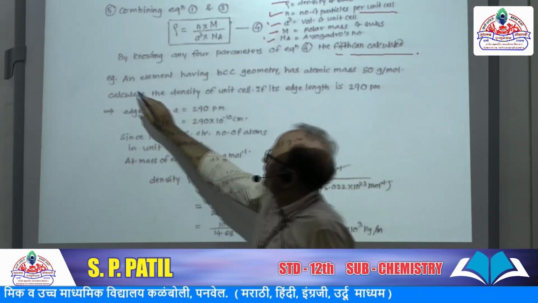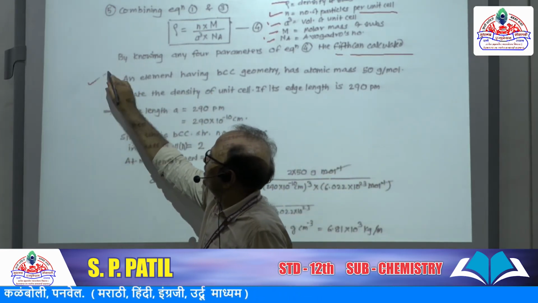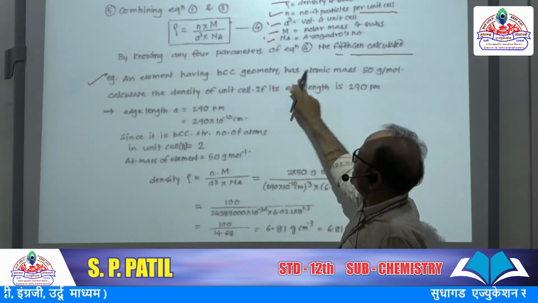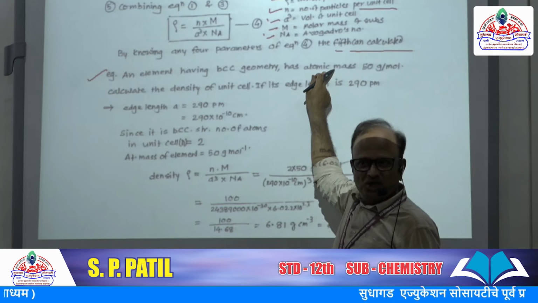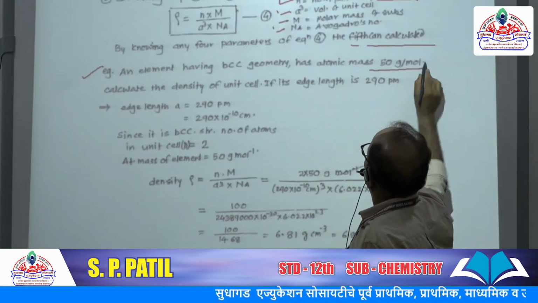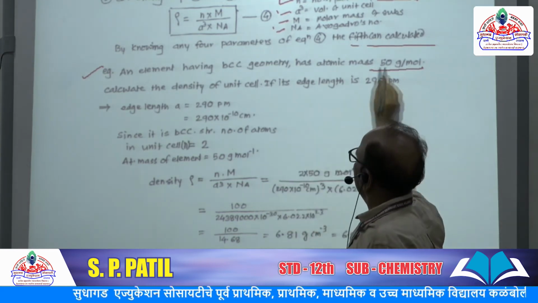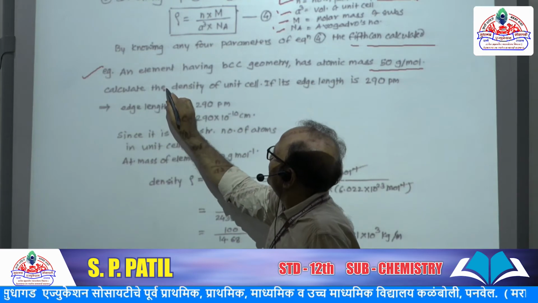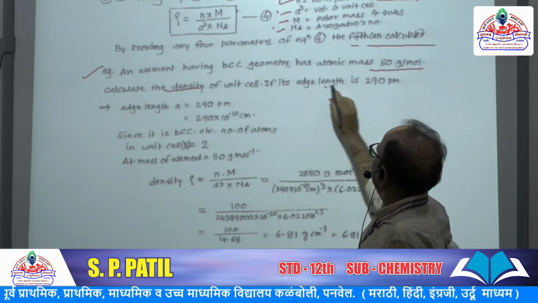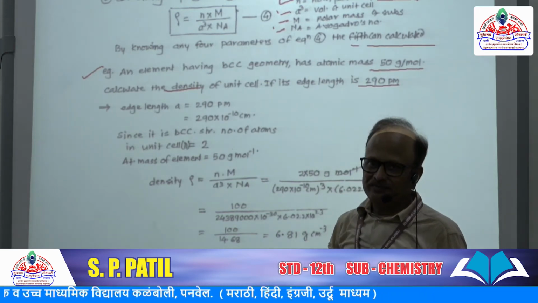Okay. Now here one example we will see. An element having BCC geometry, body centered cubic structure, has atomic mass 50 gram per mole. Calculate the density of unit cell if its edge length is 290 picometer.